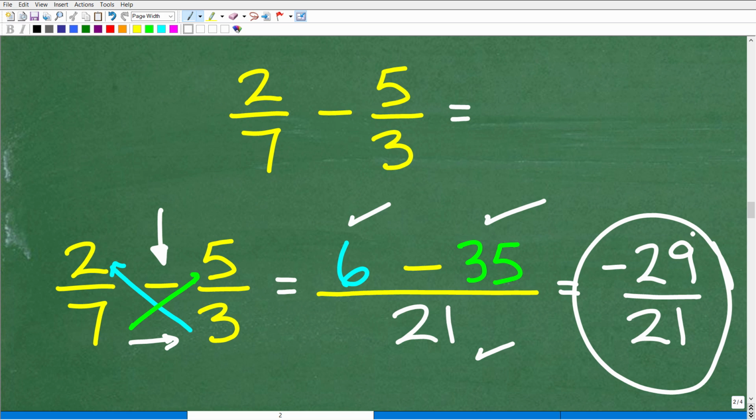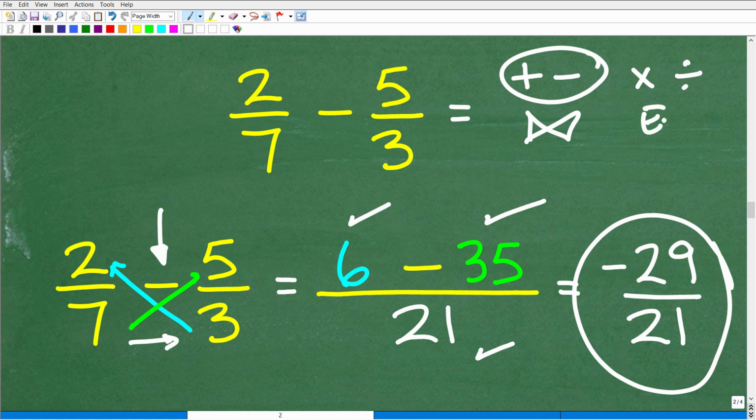So again, when you see subtraction, be very mindful. Anyways, this is negative 29 over 21. So there are 3 things. If you remember those 3 main ideas I just gave you, you'll be able to add and subtract, which we're going to do with the bow tie method, and multiply and divide, because this is super easy. I mean, there you go. So that covers the bulk of what you're going to run into in terms of basic fraction operations.